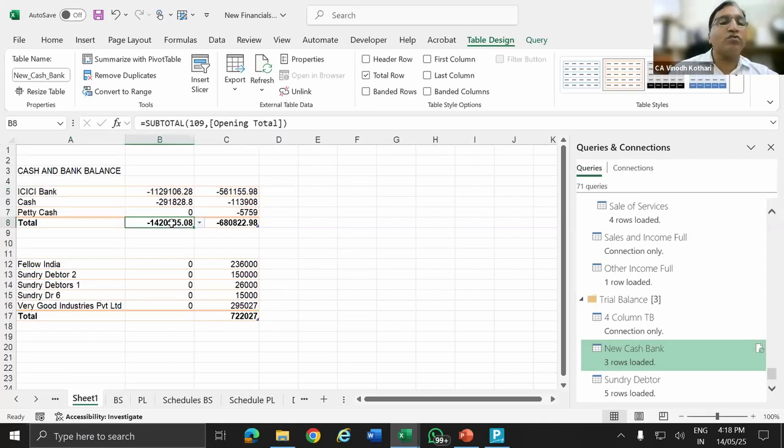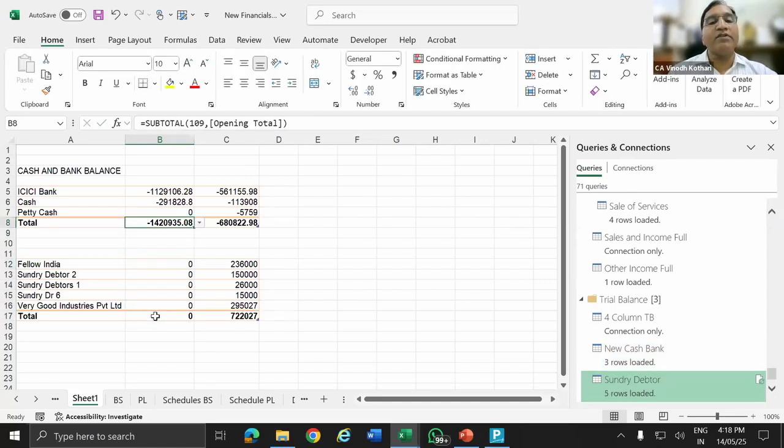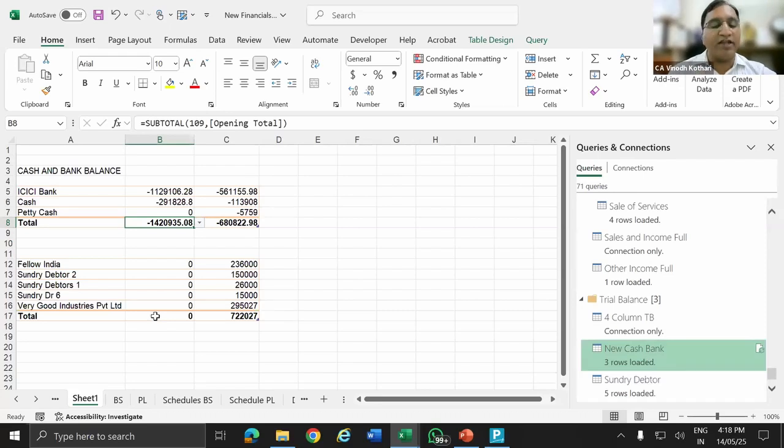Alt equal to formula. Alt equal to. Never copy this formula. Normally when we use alt equal to, we copy the formula and paste it. But here don't do it. Every formula again, one link is created. So here I can give previous year, current year.